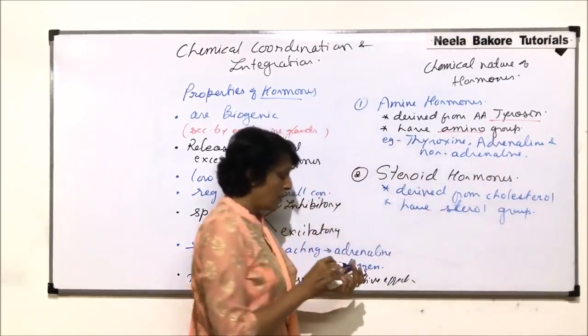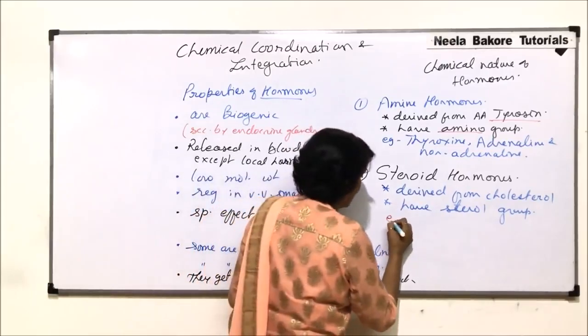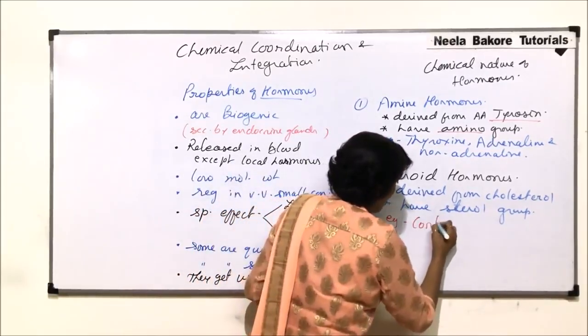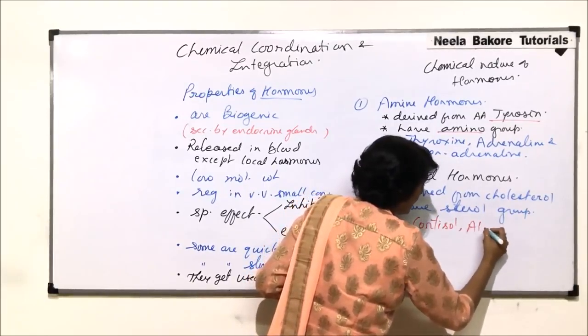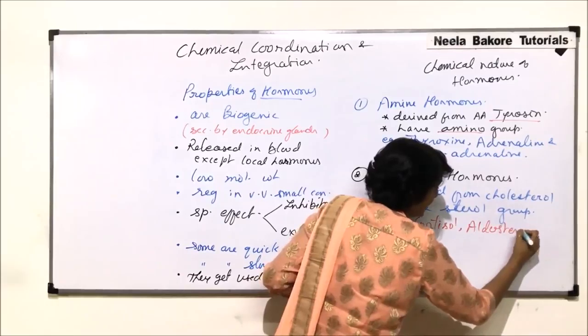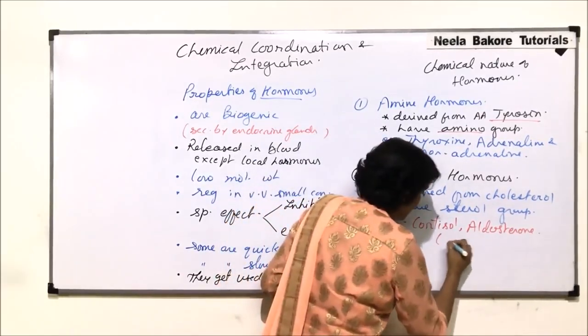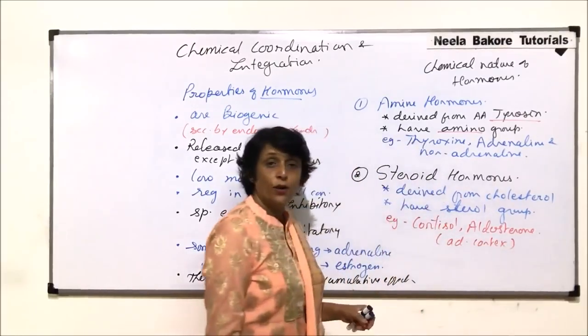Such hormones would be called steroid hormones. The examples that we can take here are hormones like cortisol and aldosterone. They are released from adrenal cortex. These hormones are steroid hormones.